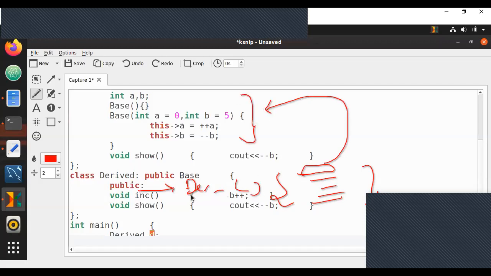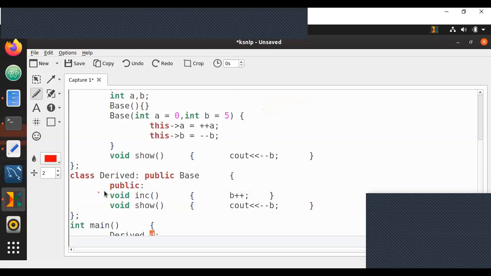Whether you create a derived class constructor or not, it goes to the default derived class constructor, and the first statement, whether you write it or not, by default calls the base class constructor.